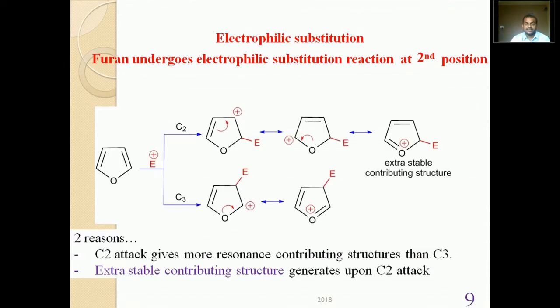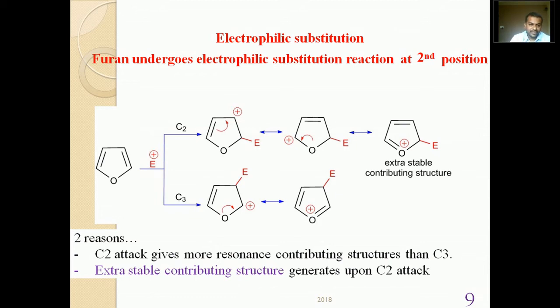Now we will see the electrophilic substitution reaction. As we have seen in the molecular orbital picture, furan is aromatic in nature. As we know, aromatic compounds undergo substitution reactions rather than addition reactions. As furan is aromatic, it gives the substitution reaction.